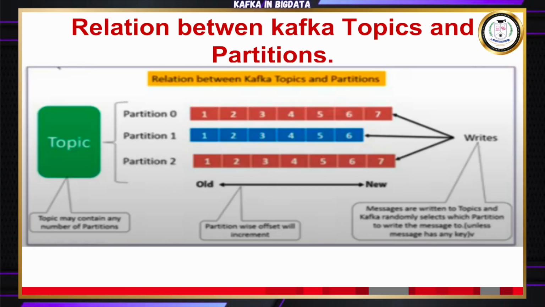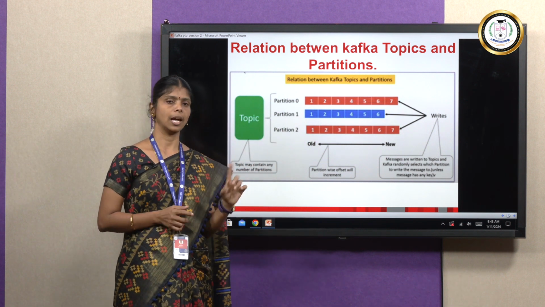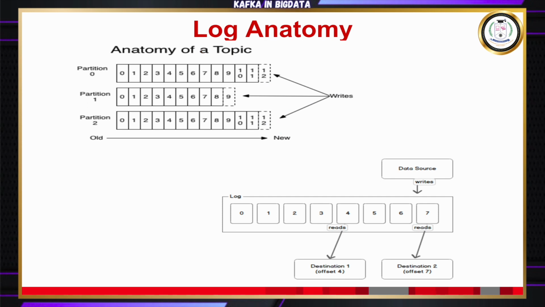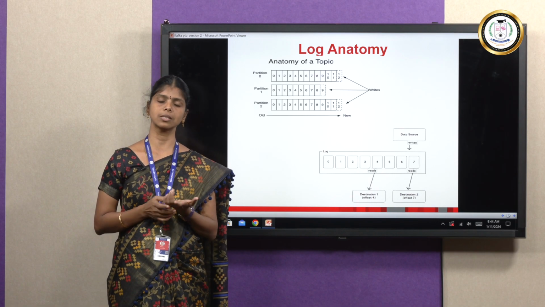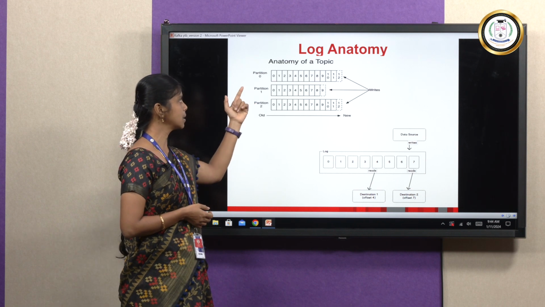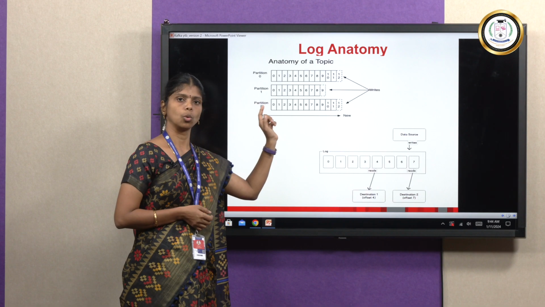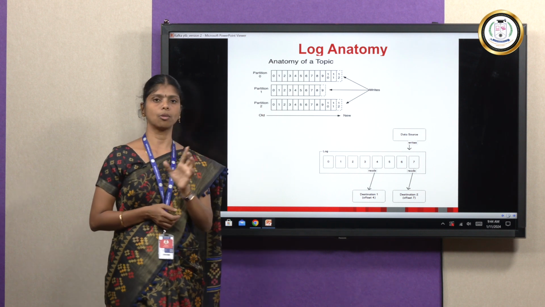Kafka decides in which partition the message is to be written. Here we can see many values, which are called offsets, and we can see the log anatomy for this offset. This is the log anatomy. How does the offset work? In this picture we can see the same example, with 3 partitions, and each partition contains a number of values. Each of these values is called an offset.